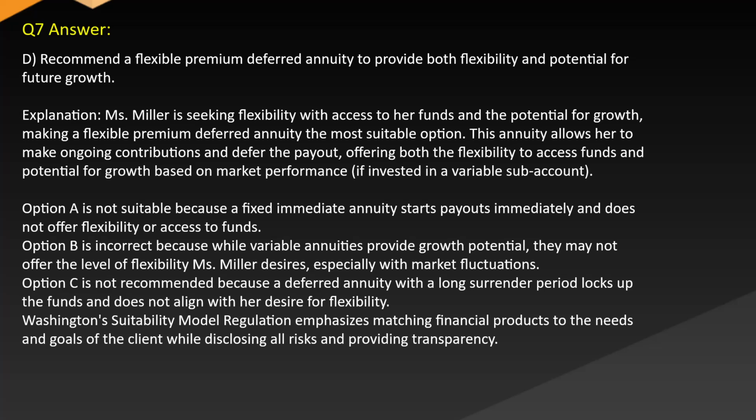Option A is not suitable because a fixed immediate annuity starts payouts immediately and does not offer flexibility or access to funds.